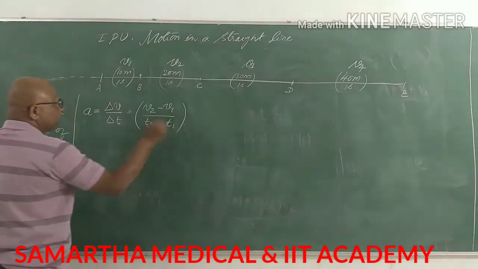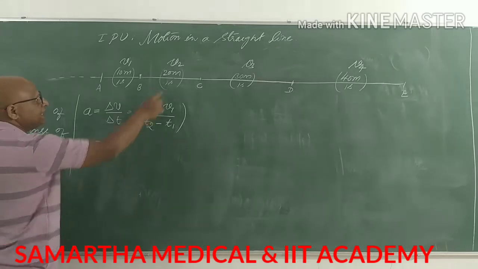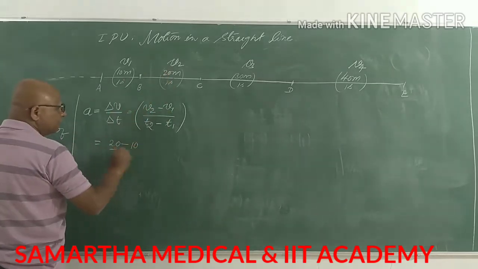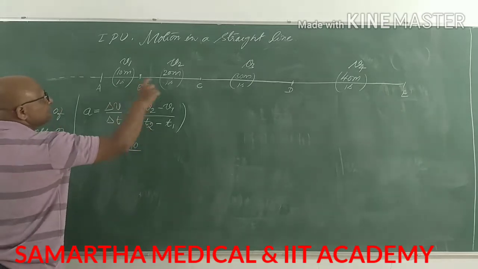Fine? Right. So what is v2 here? 20, minus what is v1 here? 10, divided by what is t2? t2 is the second